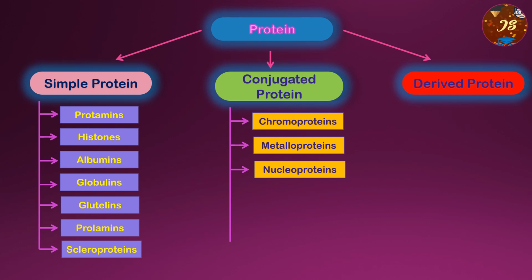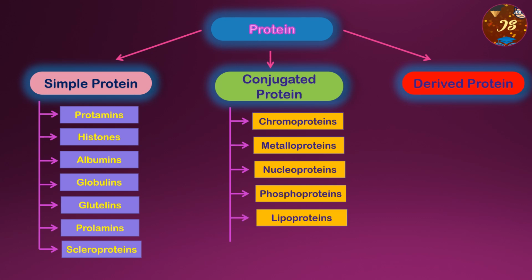Next comes phosphoprotein. For example, we can talk about the casein, caseins of milk, then ovovitellin of egg yolk. These are the examples of the phosphoproteins.